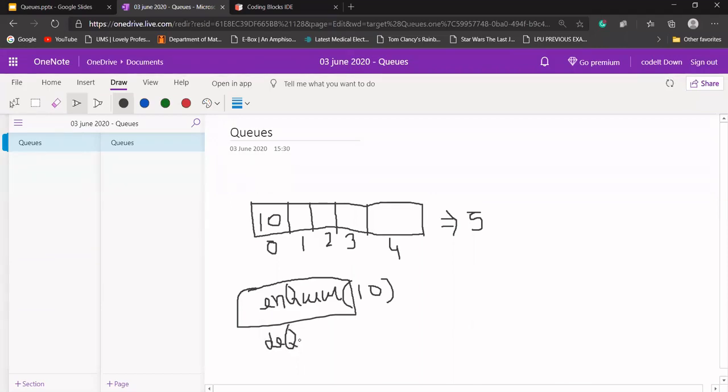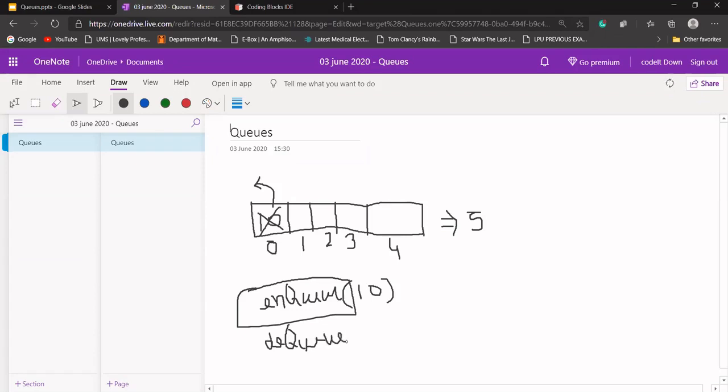What will dequeue do? Let's say I want to remove something from our queue. Let's say this 10 needs to be removed from here and it should be completely empty now. For this operation I should have a function called dequeue.